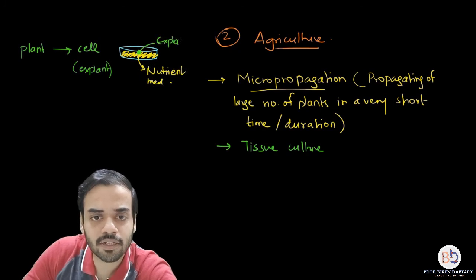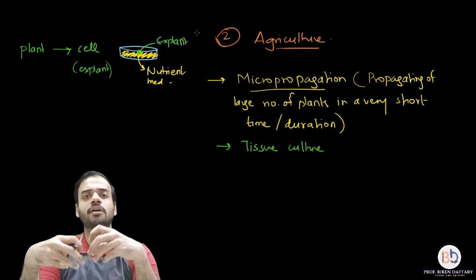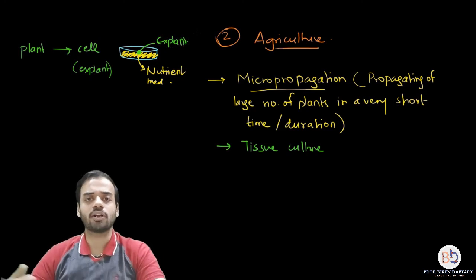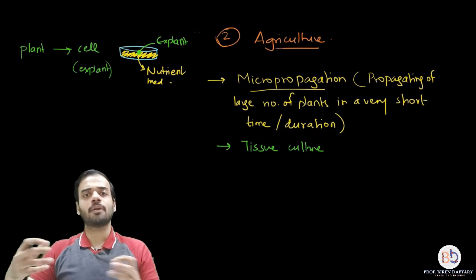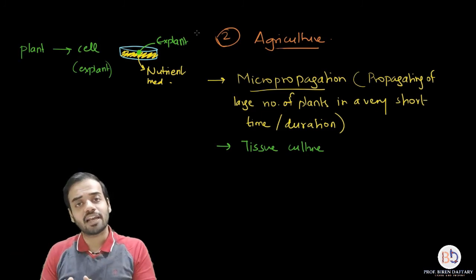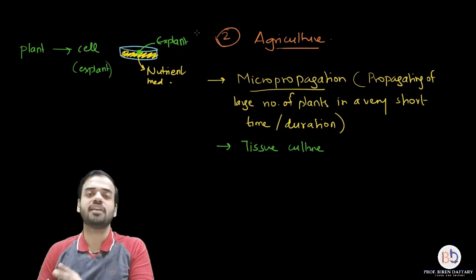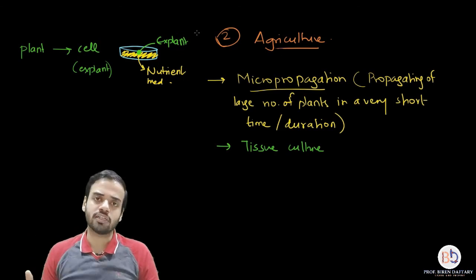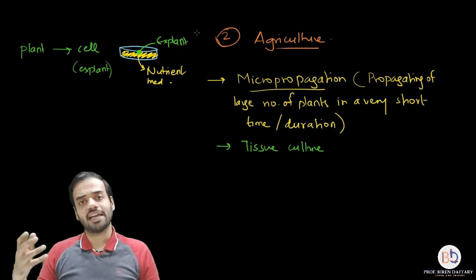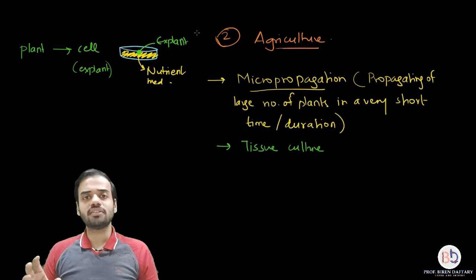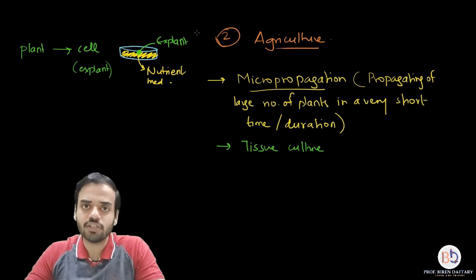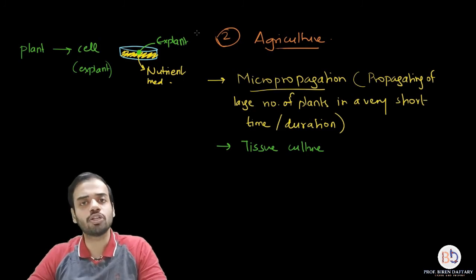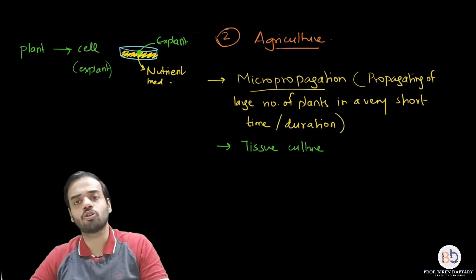Now what will happen? That cell will keep on growing, it will become multicellular, it will form organs. So that is called organogenesis. And finally an entire plant will be formed artificially in the laboratory, that is called tissue culture technique. In the same way you can produce organs, you can even use it in animal tissue culture. So tissue culture is a method by which you can produce many plants simultaneously using instruments and in a very short duration, that is called micropropagation.